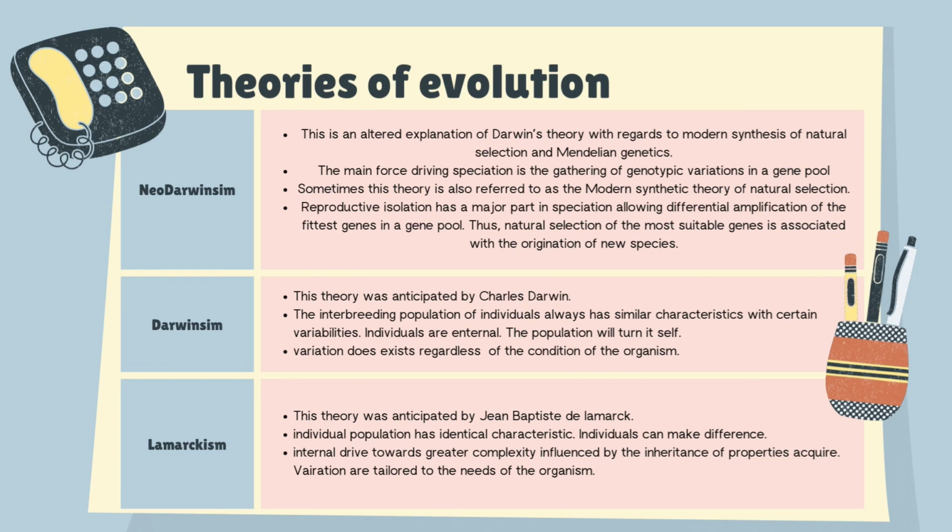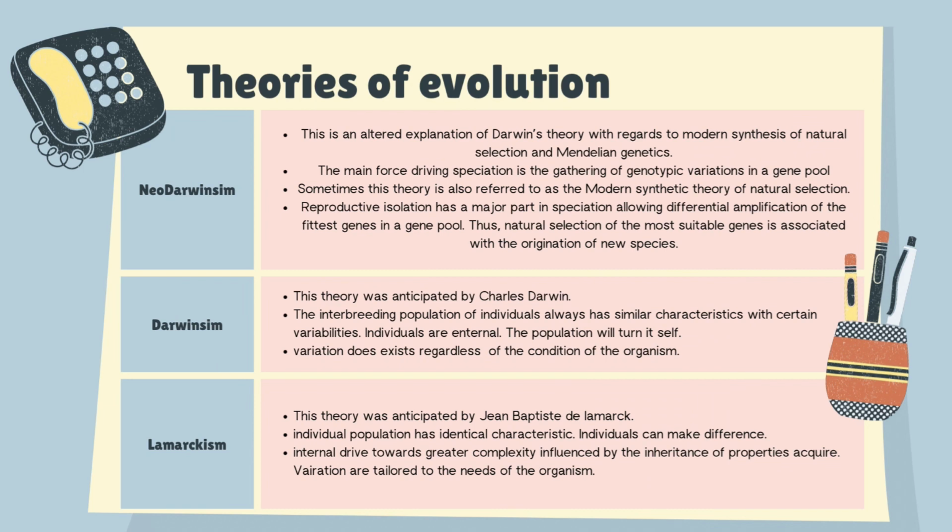Reproductive isolation has a major part in speciation, allowing differential amplification of the fittest genes in a gene pool. Natural selection of the most suitable genes is associated with the origination of new species.